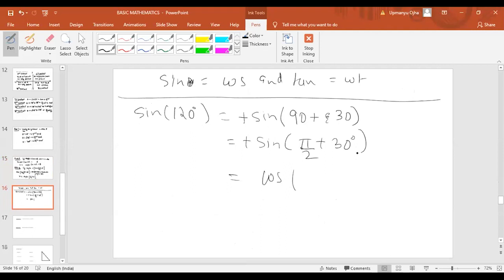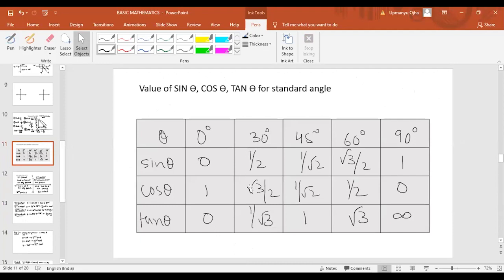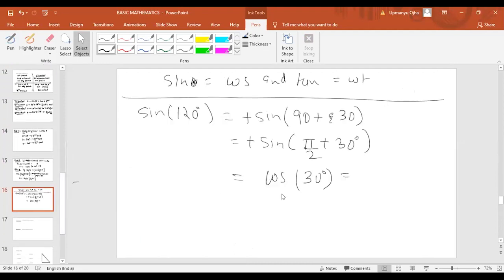Theta here is 30 degree, so it should be cos 30. Now cos 30 value is how much? As we have discussed in the chart there, cos 30 value is root 3 by 2. Okay, fine.